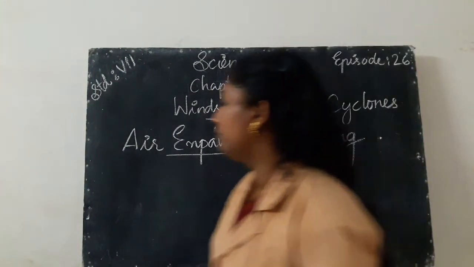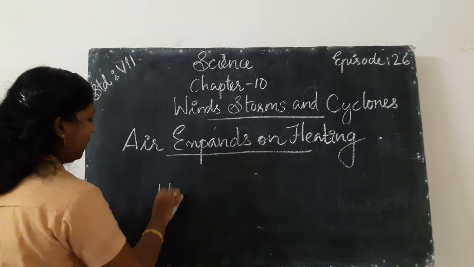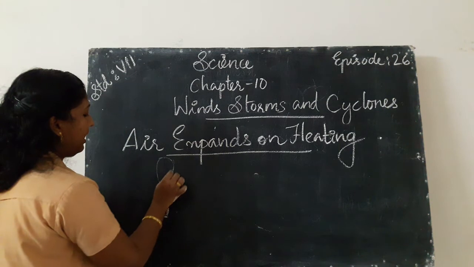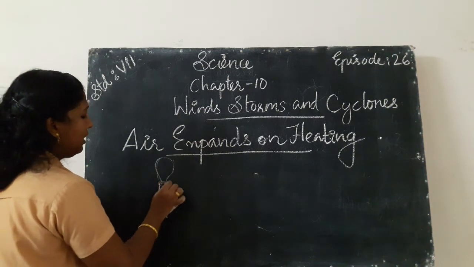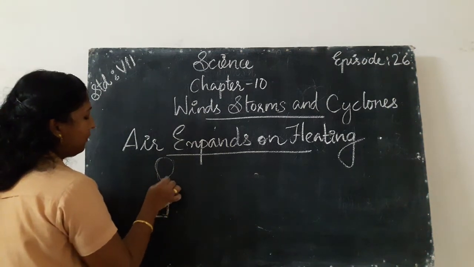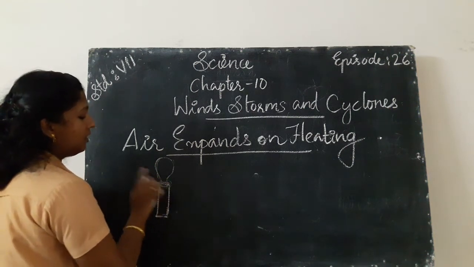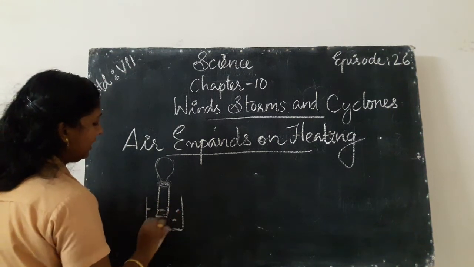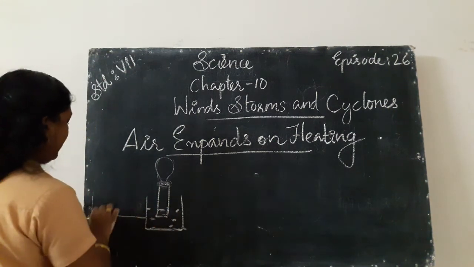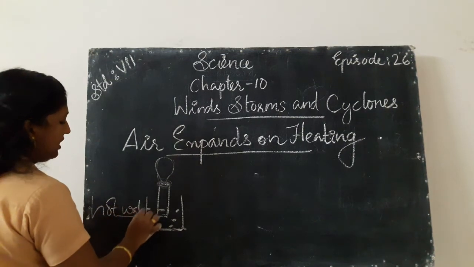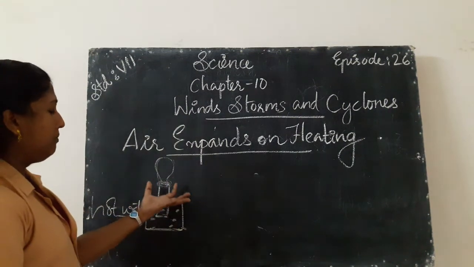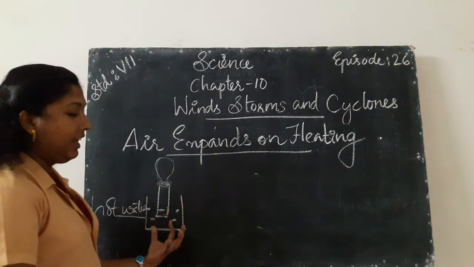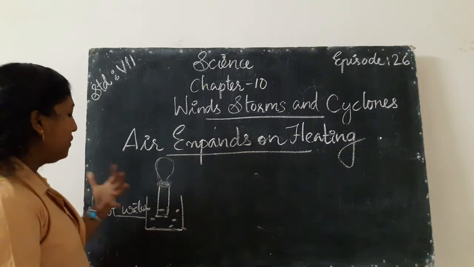First of all, we take a boiling tube, then take a balloon, then tie the balloon at the mouth of the boiling tube, and then we take a beaker. It contains hot water. Then put the boiling tube with the balloon inside the hot water containing beaker. Then keep it aside for 2 to 3 minutes.